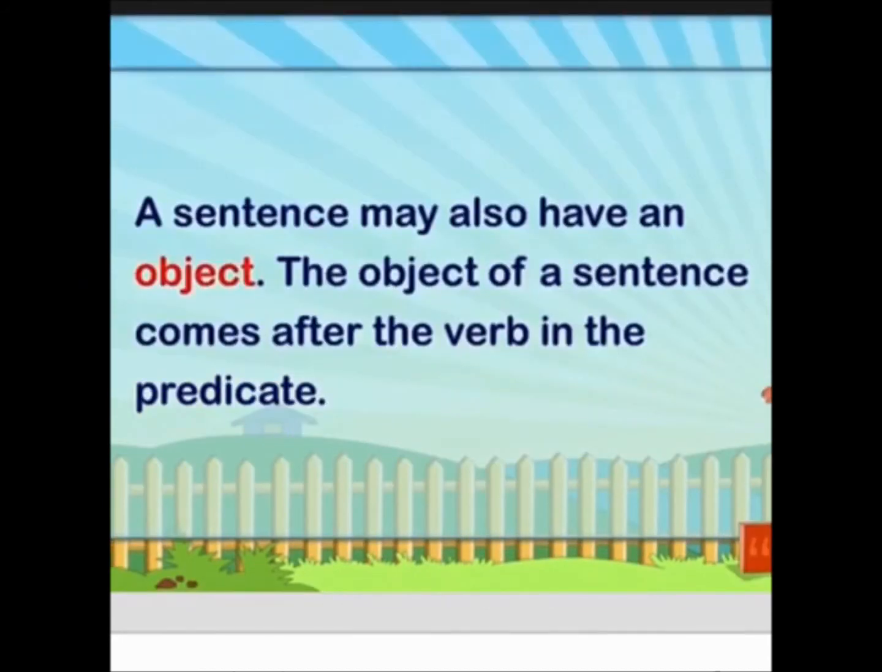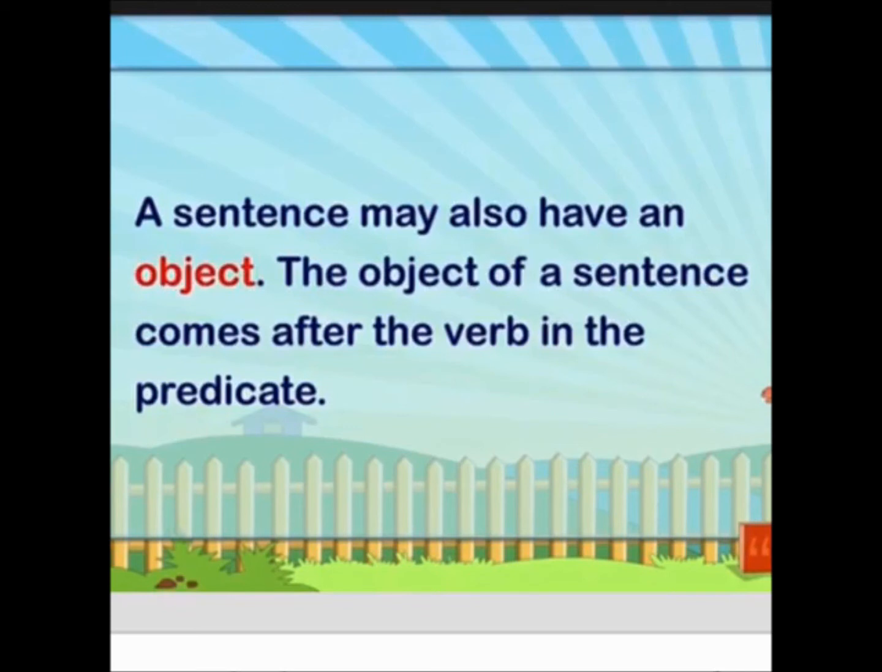Okay, let's start with another part of a sentence. Another part of a sentence will be the object. We have two parts in the sentence. One is the subject and the other one is the object. Now we are going to continue with the object. A sentence may also have an object. The object of a sentence comes after the verb in the predicate.